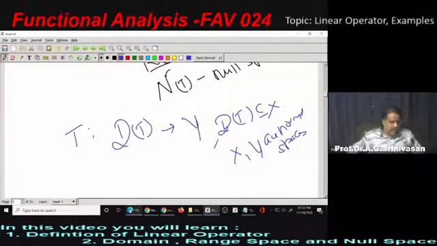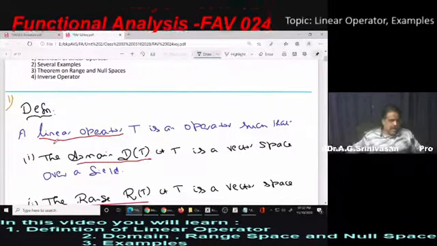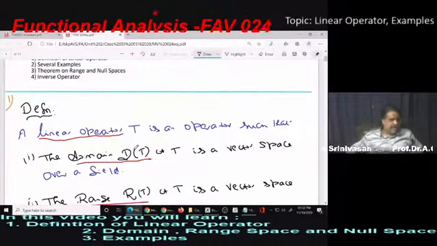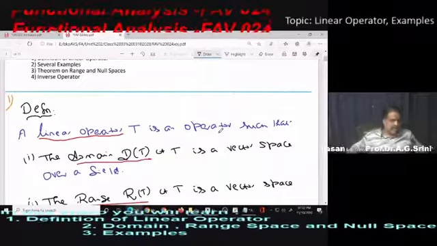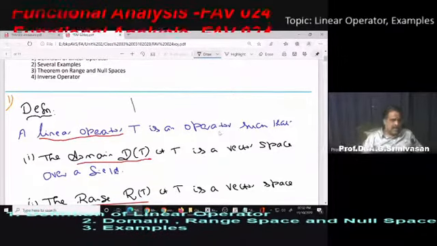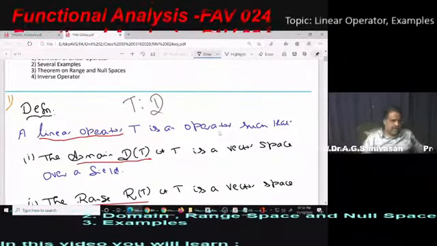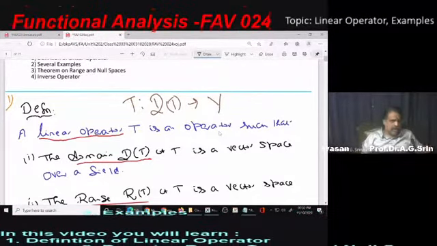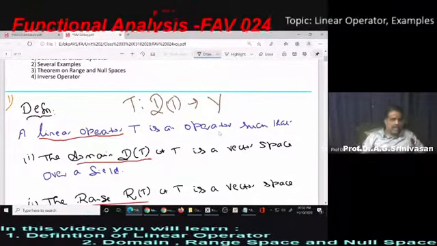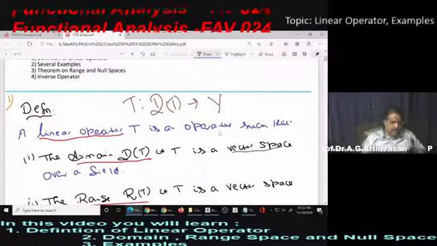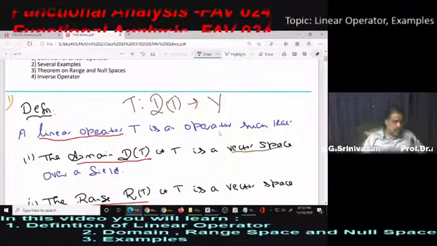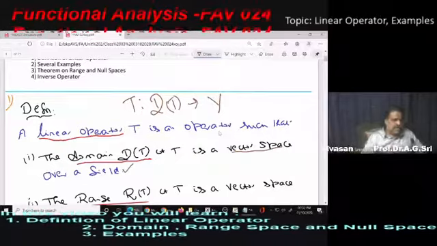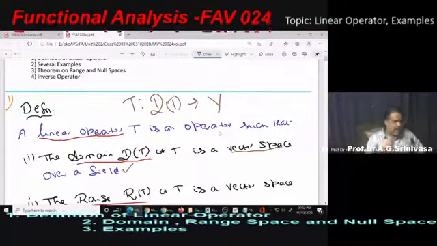So let's go to the presentation and show this. A linear operator T is an operator from D of T to Y. The domain of T must be a vector space over a field, and you know any vector space is defined over a field.